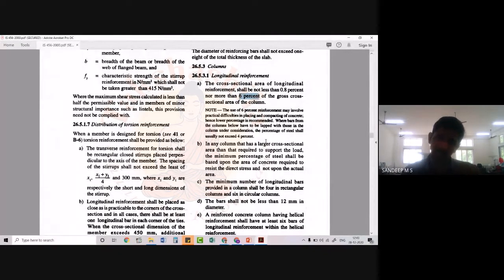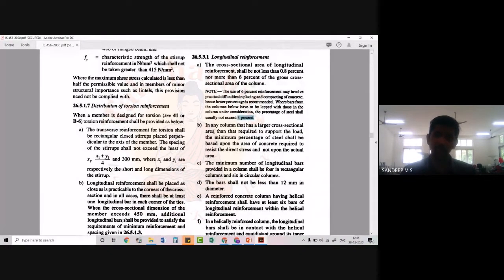So in case a column has laps, what is the recommendation? When we have these bars to be lapped, the maximum percentage of steel permitted is again reduced to 4 percentage. Okay, so please note these things. And in any column that has a larger cross-sectional area than that required to support the load, the minimum percentage of steel shall be based on the area of concrete required to resist the direct stress and not upon the actual area.